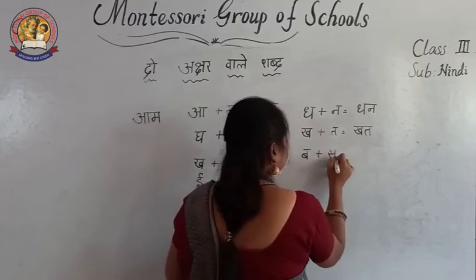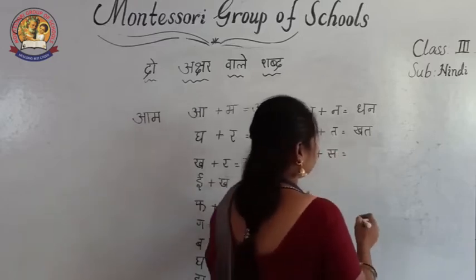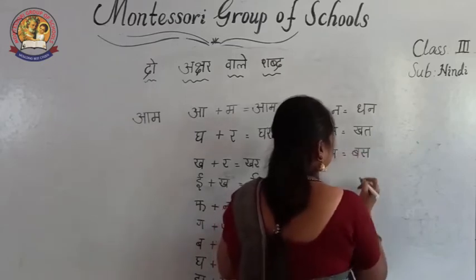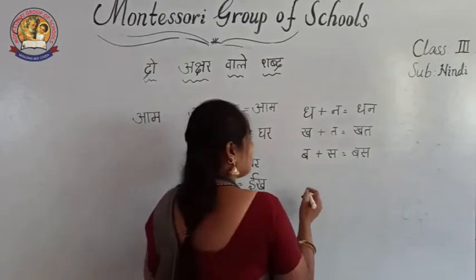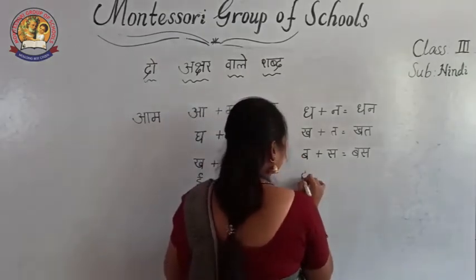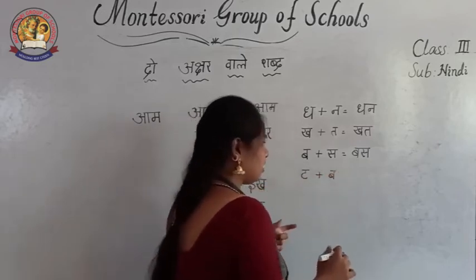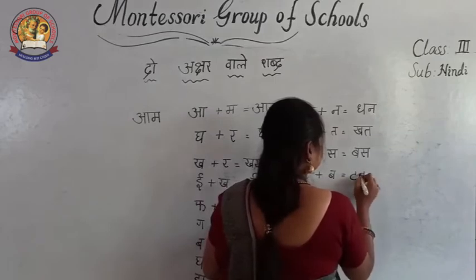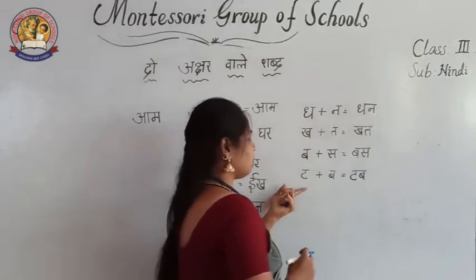Next, Ba plus Sa. Ba or Sa. Ba, Sa, Bus. Ba plus Sa. Bus. The next, Ta plus Ba. Tub.